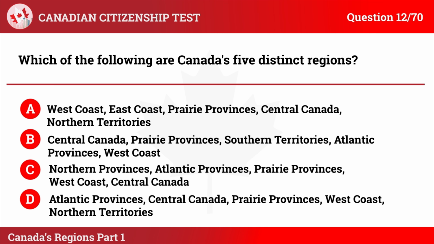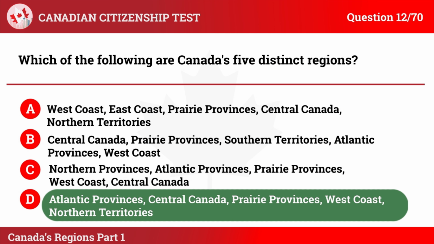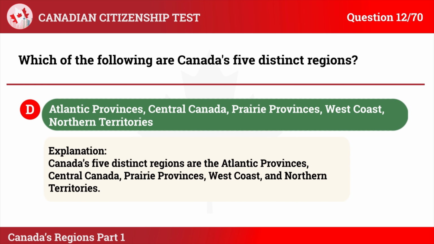D. Atlantic Provinces, Central Canada, Prairie Provinces, West Coast, Northern Territories. The correct answer is D. Explanation. Canada's 5 distinct regions are the Atlantic Provinces, Central Canada, Prairie Provinces, West Coast, and Northern Territories.